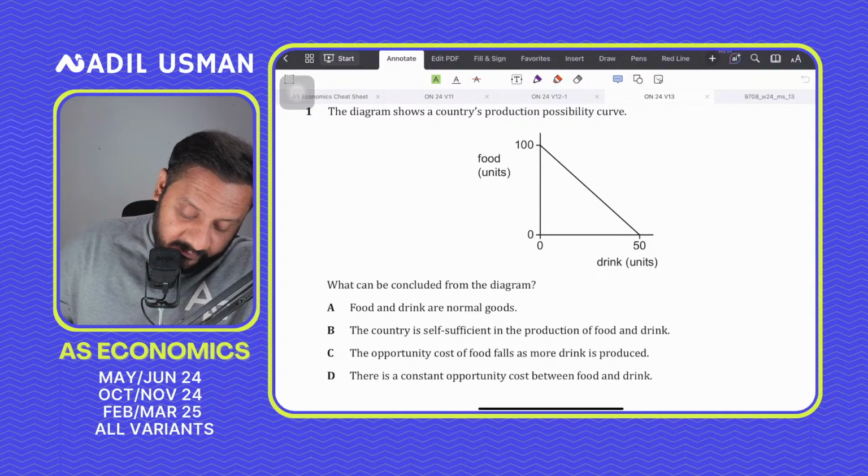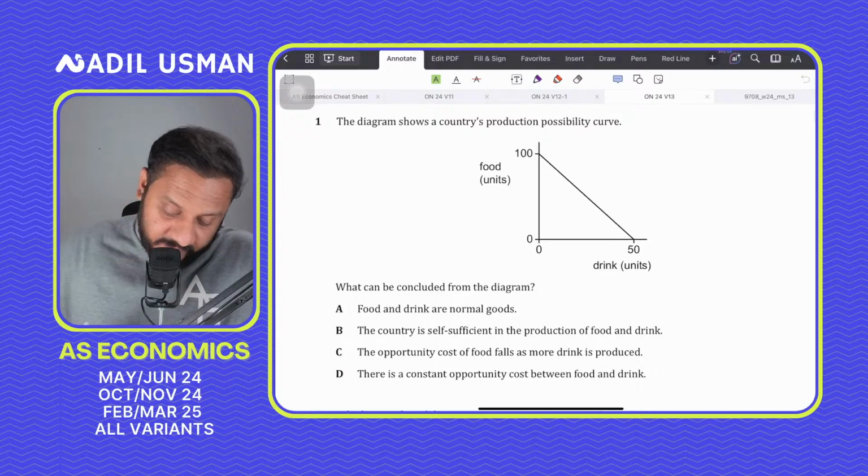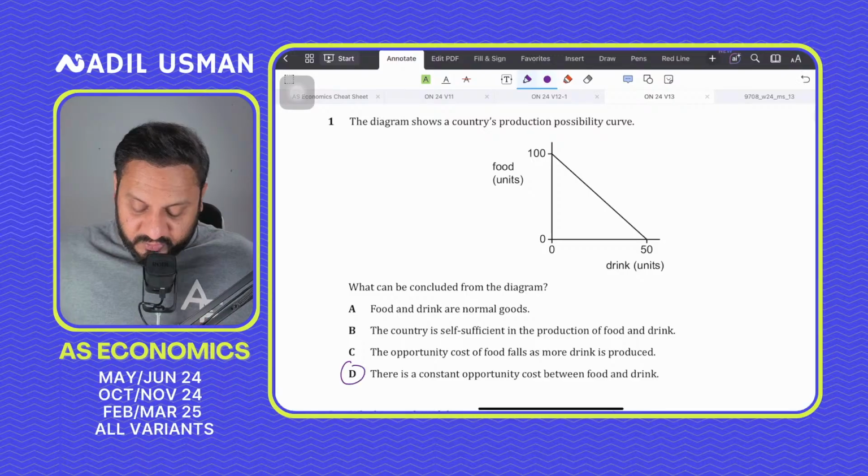What can be concluded from the diagram? So question number 1, the correct answer has to be D for David. There is constant opportunity cost between food and drink. Yes, there is constant opportunity cost between food and drink.